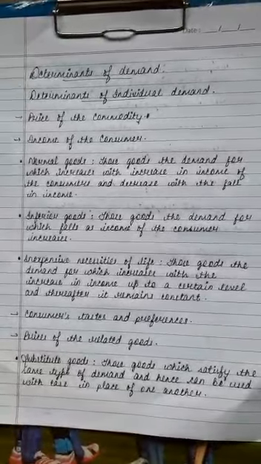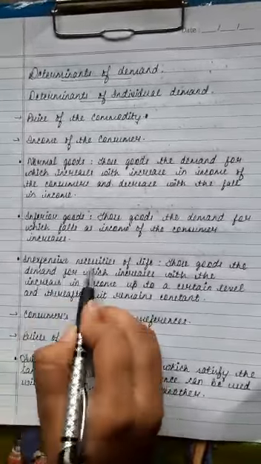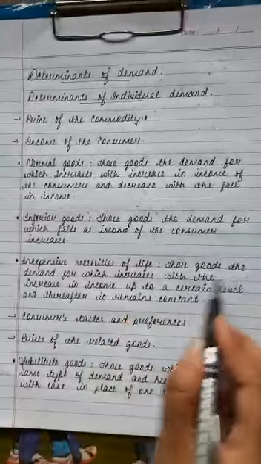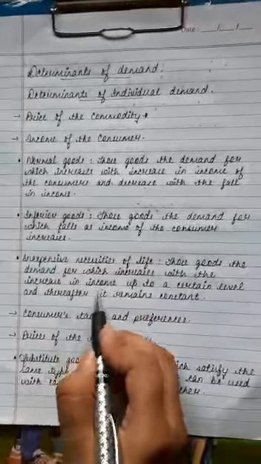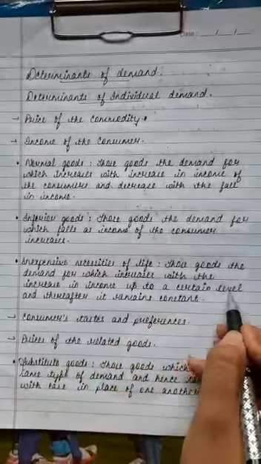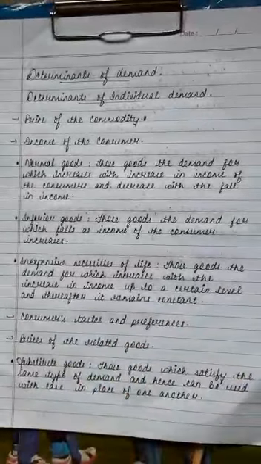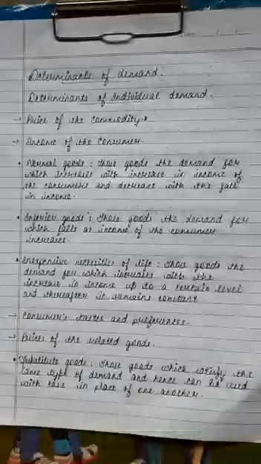Third point, inexpensive necessities of life. Those goods the demand for which increases with the increase in income up to a certain level, and therefore it remains constant. For example, the quantity of salt purchased does not increase as our income increases.